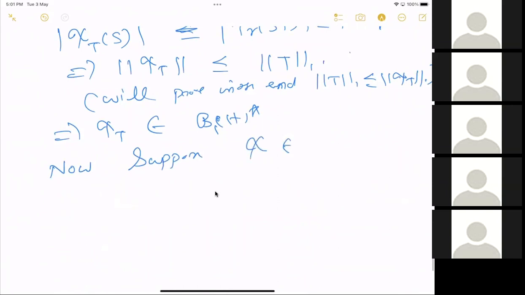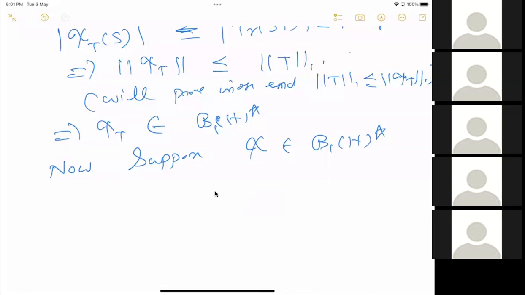chi is some arbitrary linear functional on B1 of H. We want to get a T. So how do you get a T? Earlier we used the Hilbert-Schmidt idea, which we cannot use here because this is defined on trace class operators, which is a smaller subspace than Hilbert-Schmidt operators. So we have to do something more. But here also we have something.